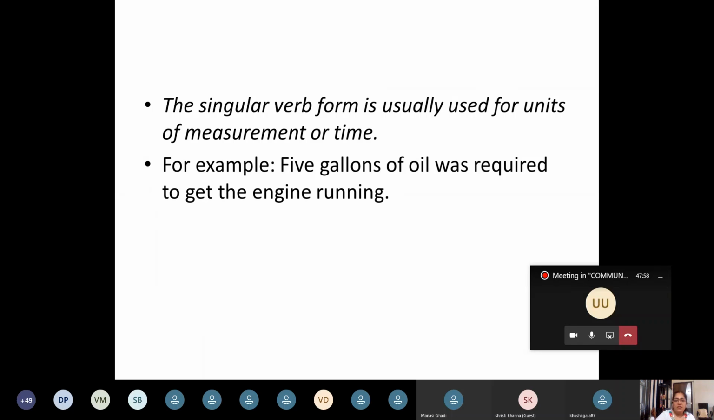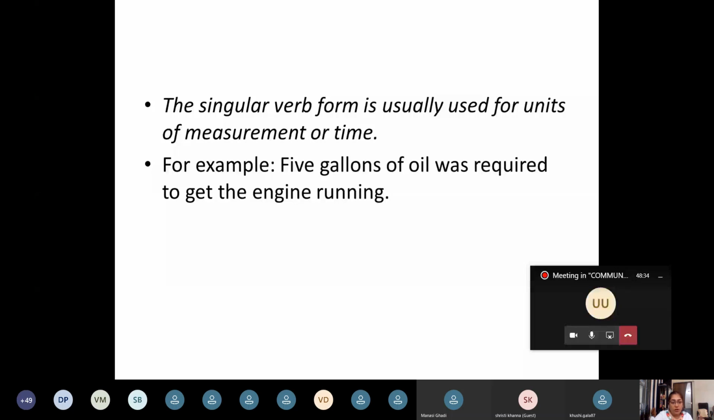The singular verb form is usually used for units of measurement or time. So if you're measuring something, like you're measuring oil, 5 gallons of oil. That is a huge quantity of oil, but that is all together, so it is a single subject. It is a form of measurement, just like when we measure distance. 5 miles is a great distance to walk. In the same way, 5 gallons of oil was required.